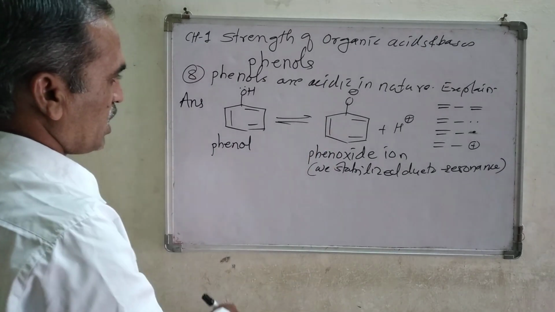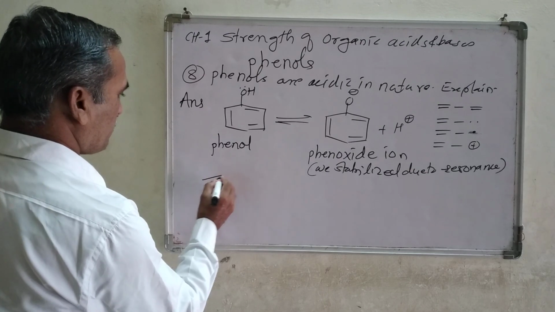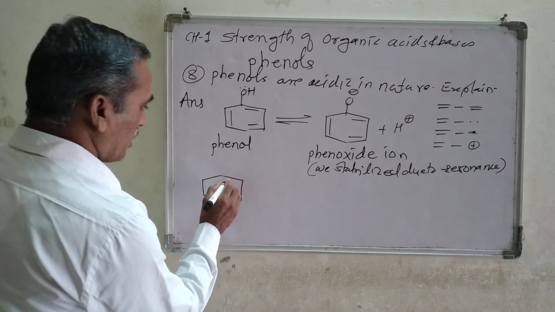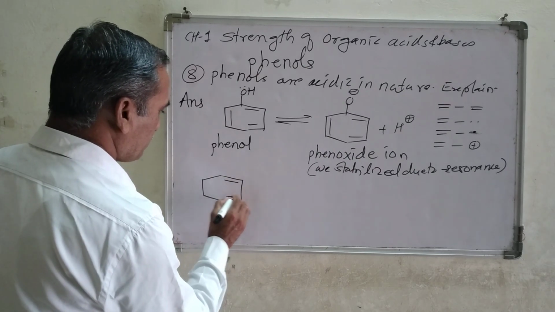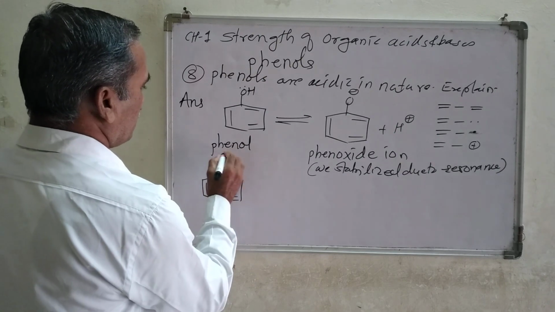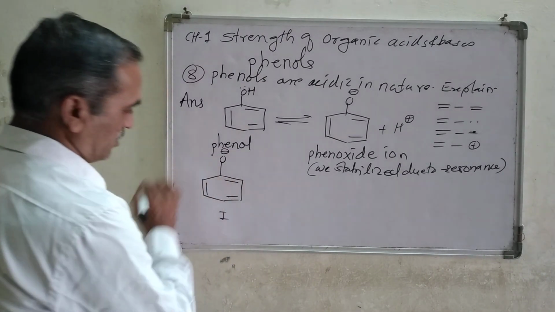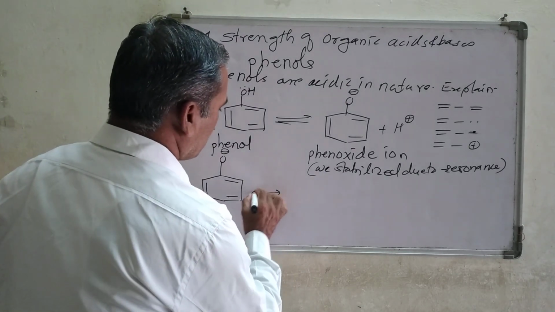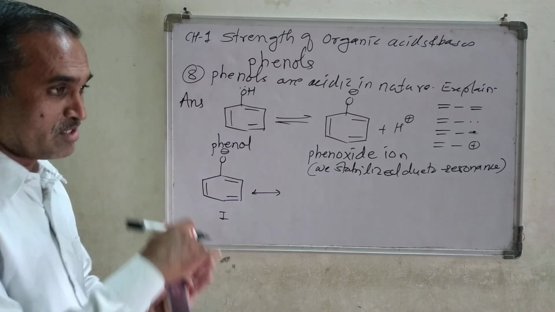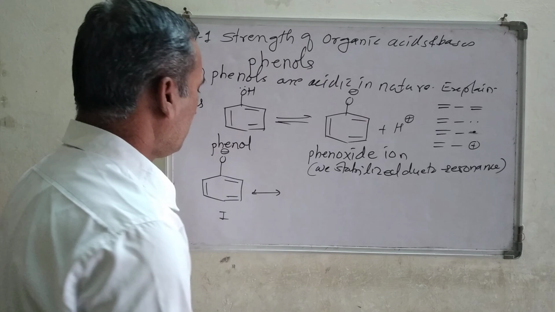Now let's draw the resonating structures of this phenoxide ion. The first structure of phenoxide ion is this one. You can put the double bond either on this side or this side. It doesn't matter. There is a negative charge on it. A resonating structure is always shown by a double-headed arrow. If you show a single arrow, it means it could react to give a product.